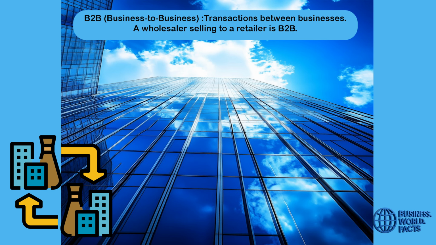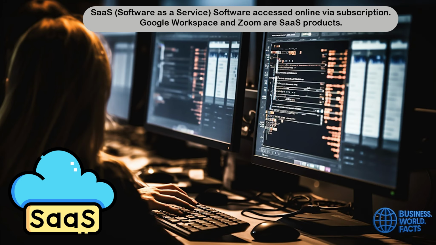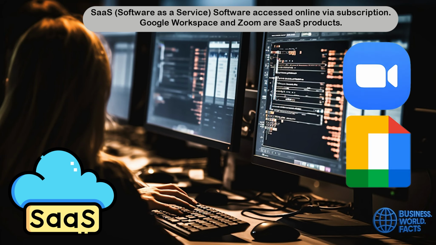B2B, business to business. Transactions between businesses. A wholesaler selling to a retailer is B2B. B2C, business to consumer. Transactions between a business and individual customer. A clothing brand selling directly to shoppers is B2C. SaaS, software as a service. Software accessed online via subscription. Google Workspace and Zoom are SaaS products.